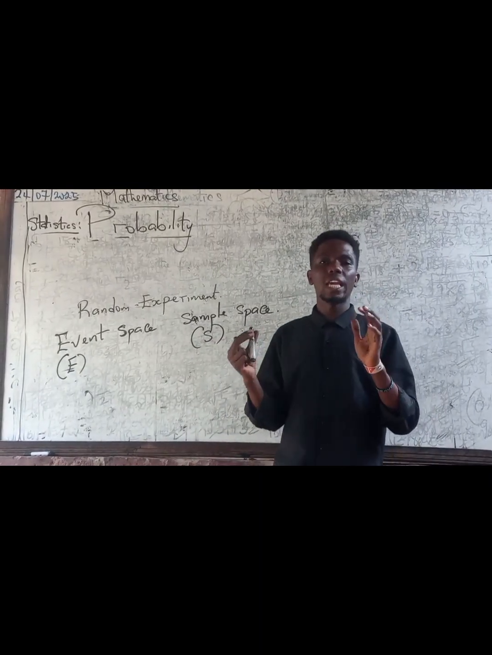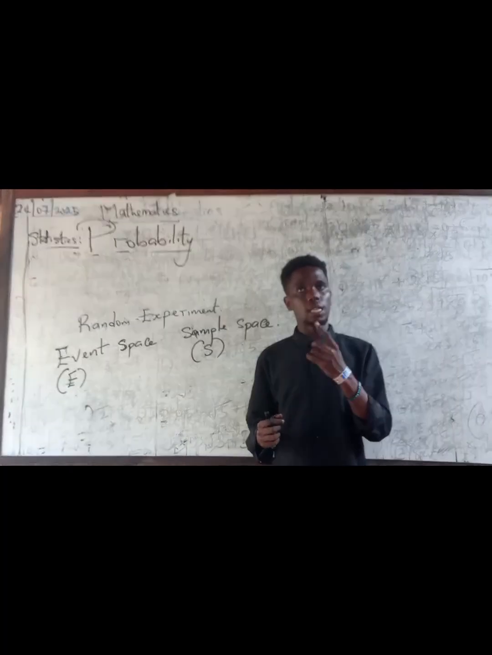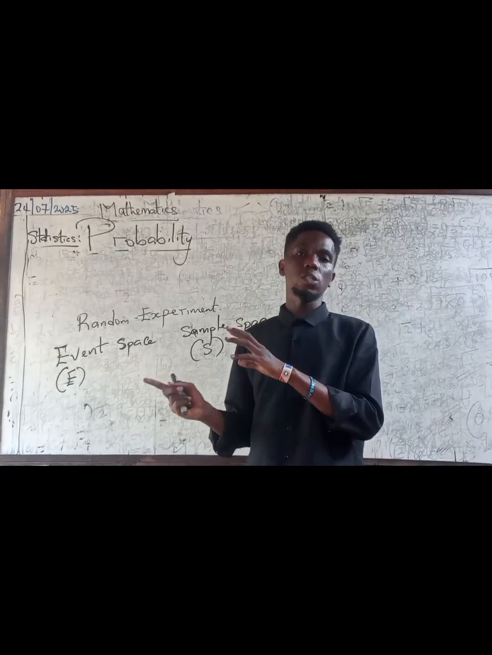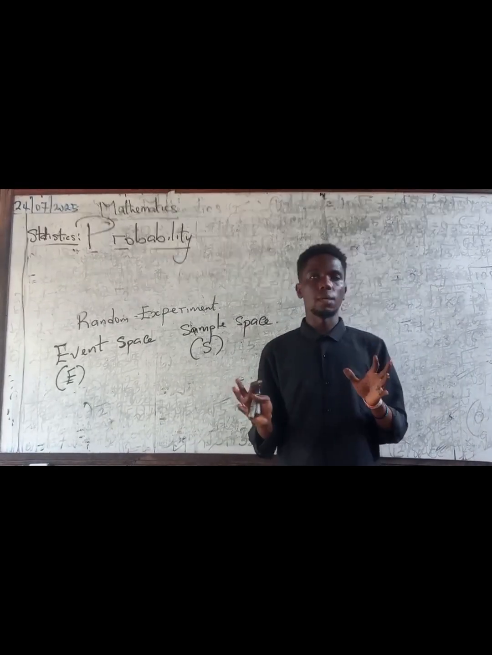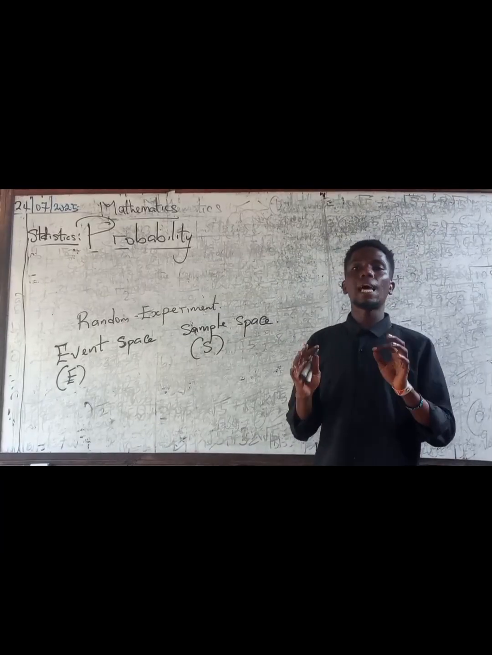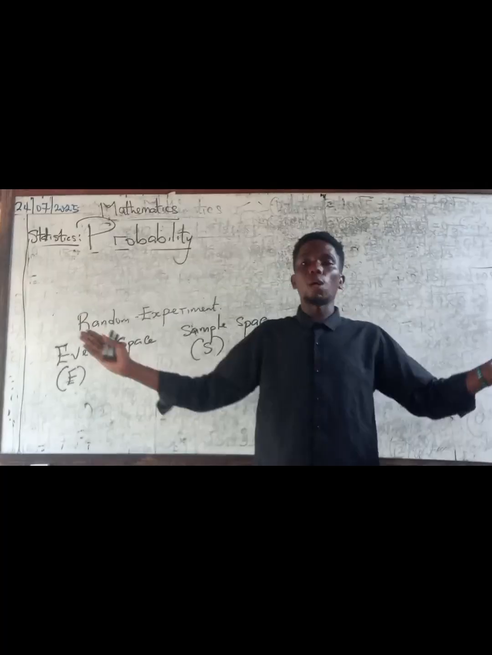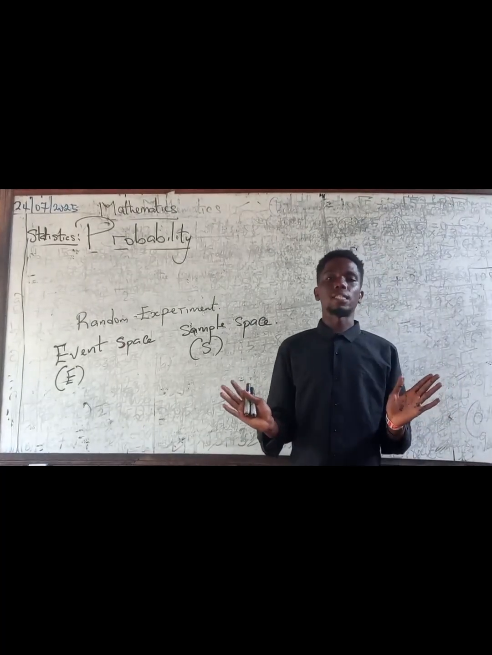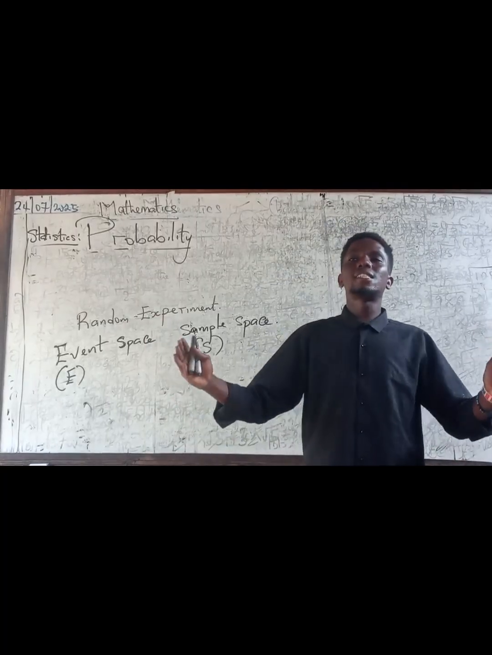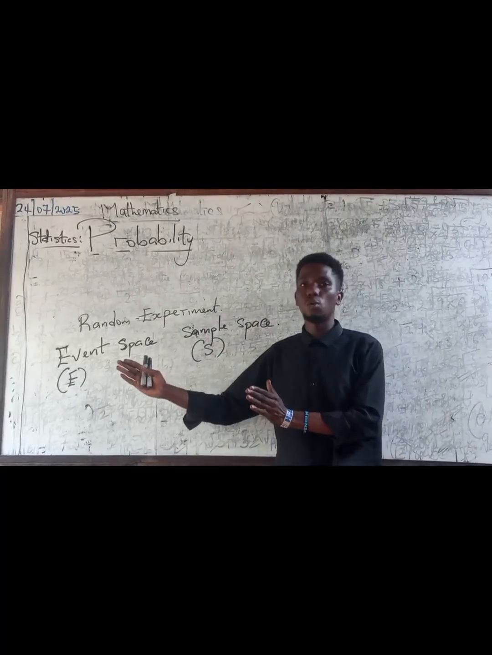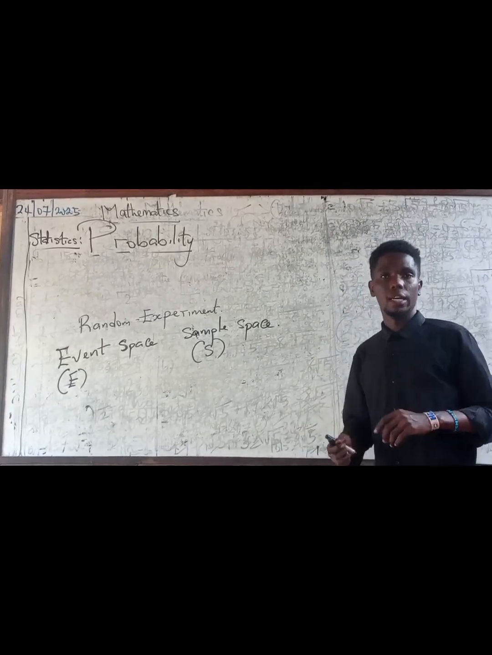Now, what is event space? In probability, we have what we call event space. But before I go into event space, let me quickly start with sample space so we can get a better understanding. Sample space is the set of all possible outcomes. Let me recap that again. The sample space of a random experiment is the set of all possible outcomes. Now, what do I mean by that?